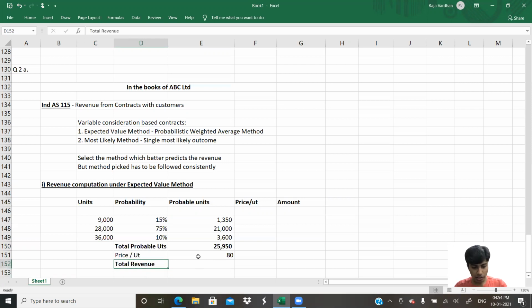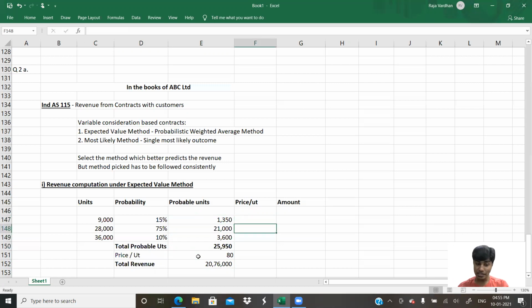Total revenue here becomes the product of 25,950 and 80. So straight away do 25,950 multiplied by 80, arriving at 20 lakh 76,000. To a very small margin, I disagree with this. What I would suggest you do, instead of total probable units multiplied by price per unit, is to take the price per unit individually.